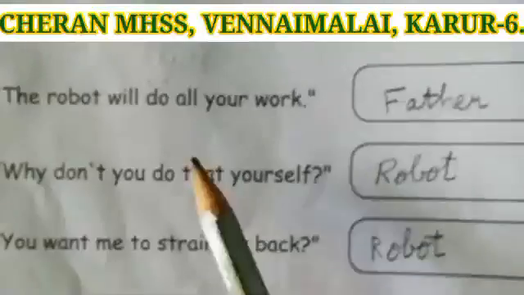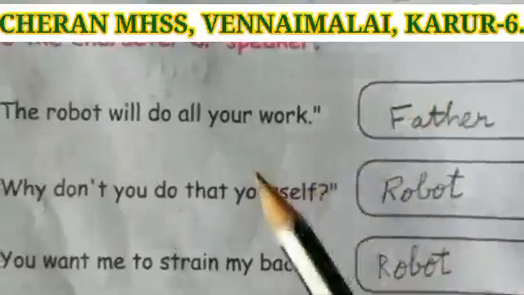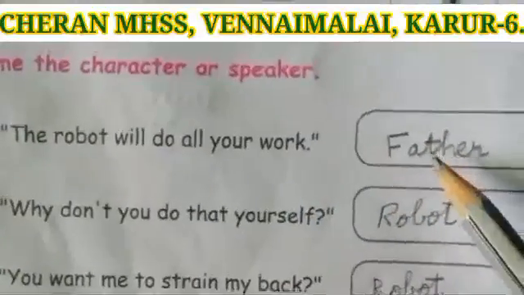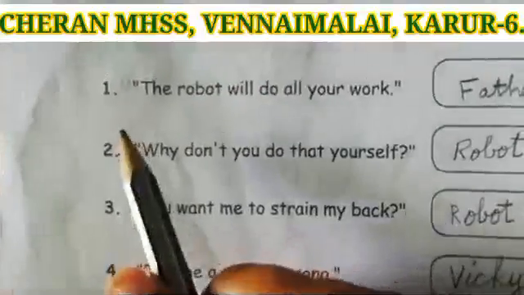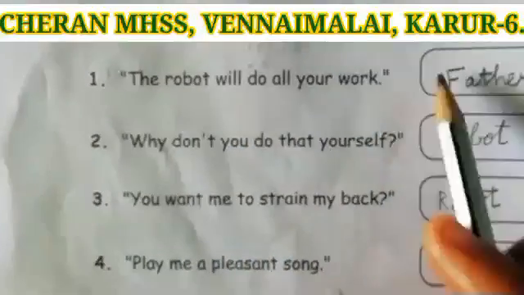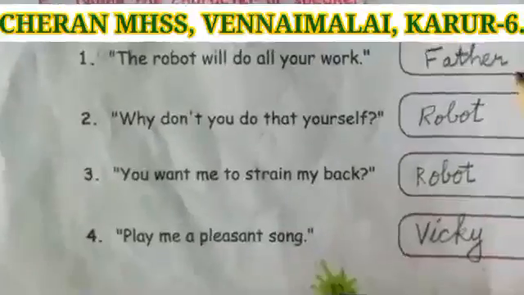Roman number 5, name the character or speaker. In this exercise, you have to write the name of the character or speaker in the given space. Okay. See the first dialogue. The robot will do all your work. Who said this dialogue? Father said this dialogue. So you have to write the answer father here.